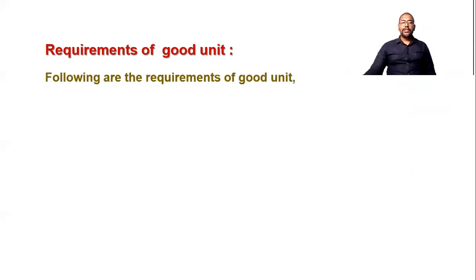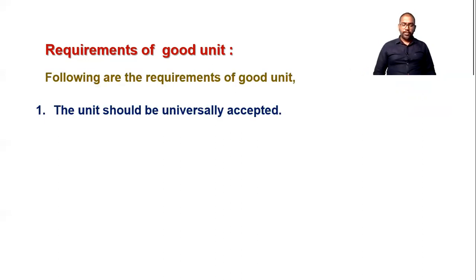So the first requirement is that the unit should be universally accepted. This is a very important requirement. Universally accepted means it must be accepted by all the countries. You know that the unit of length is meter. So meter is accepted by all the countries: India, Pakistan, China, or any other. In every country, you can observe the meter unit. So it is a universally accepted unit.